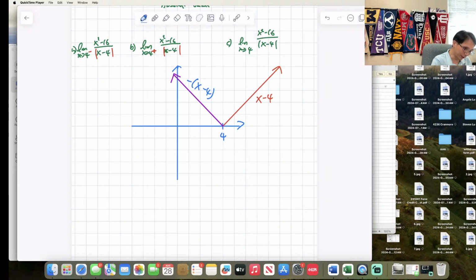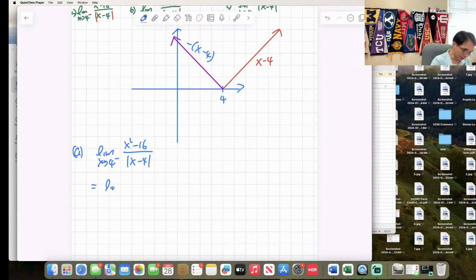So I'm going to do part A here. In A, I have the limit as x approaches 4 from the left side of x squared minus 16 over the absolute value of x minus 4. If I plug in, it's going to be 0 over 0, so we know we have to do some type of math. But in this case, we are approaching 4 from the left, so I'm going to factor the top, x plus 4 and x minus 4, and the bottom is going to be negative of x minus 4. Why is the bottom negative x minus 4? Because we're approaching from this direction, so I decided to use this function.